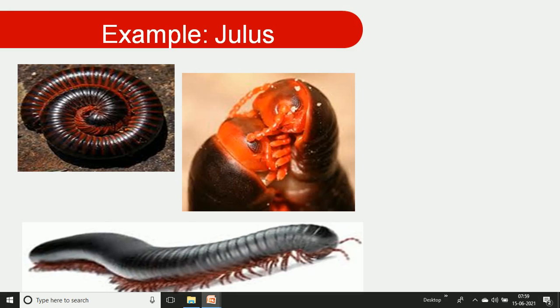We can look at the pictures. There is a millipede, or Julus. We can look at the antennae and the mouth parts. And this whole vermiform body is the trunk region. There are 2 pairs of legs on each segment up to the thoracic region, and therefore it belongs to the order Diplopoda.